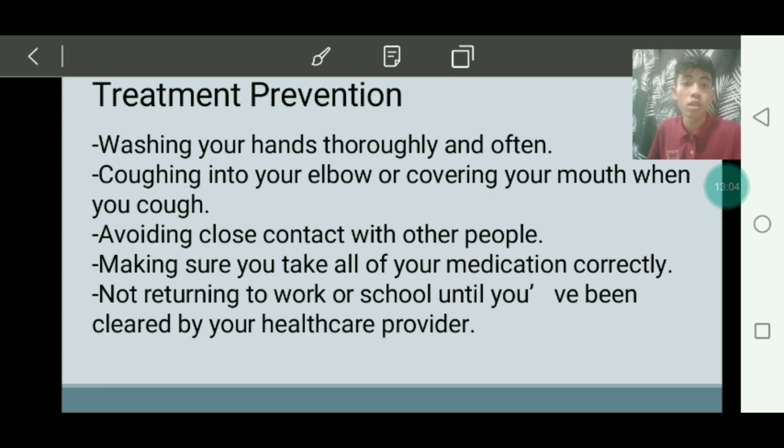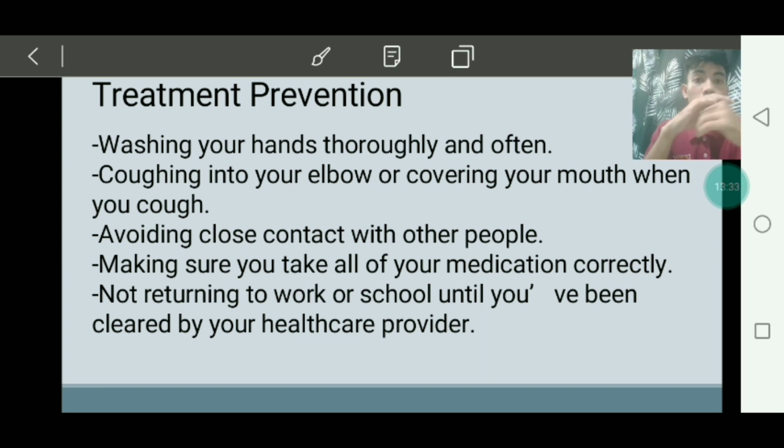In order to prevent the bacteria from spreading, you need to take your medication properly and follow the doctor's prescription.